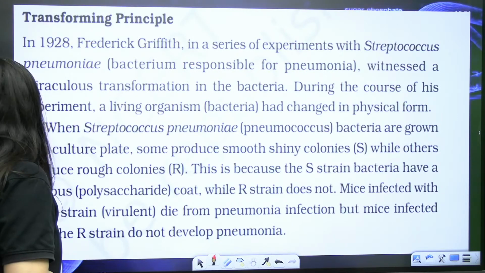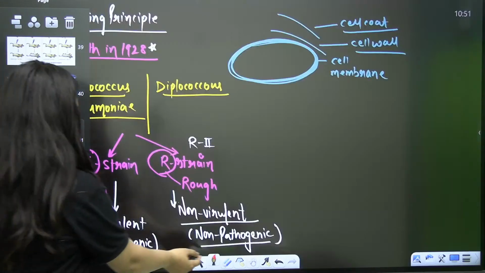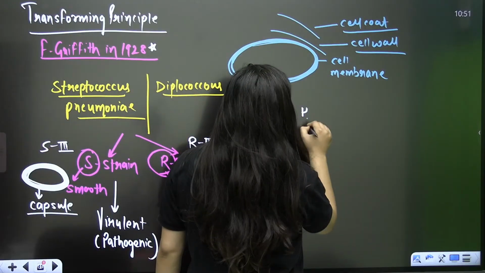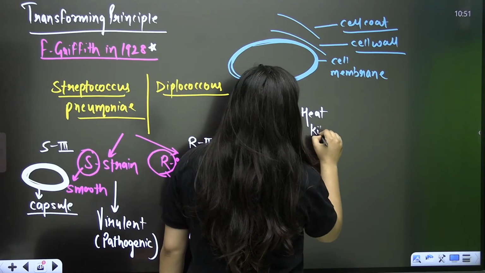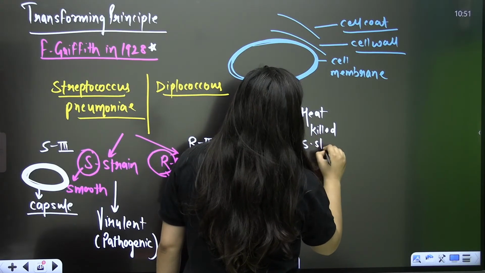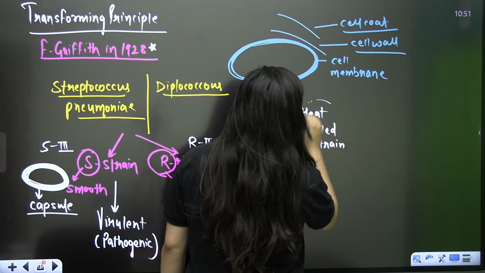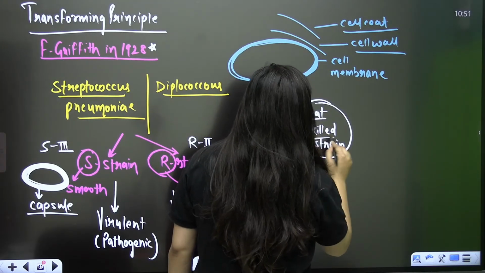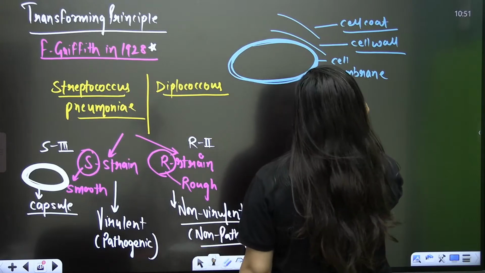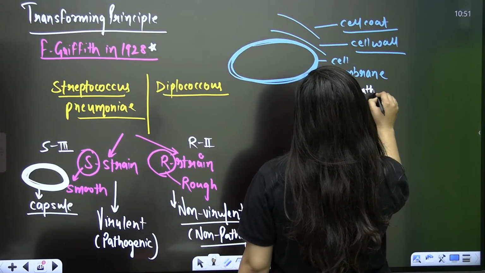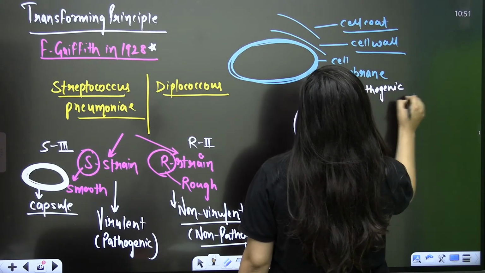For example, just a minute. Your heat killed S strain, what's that? It is non-pathogenic.